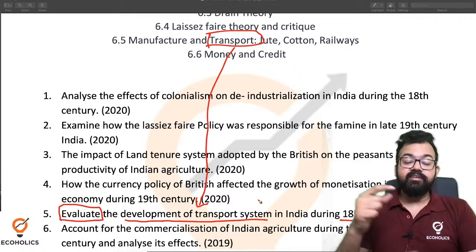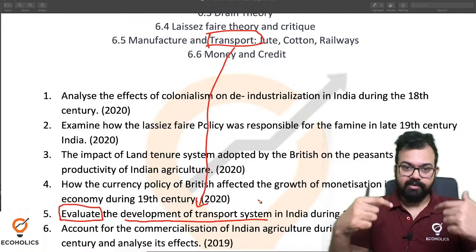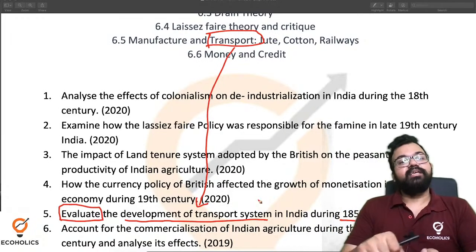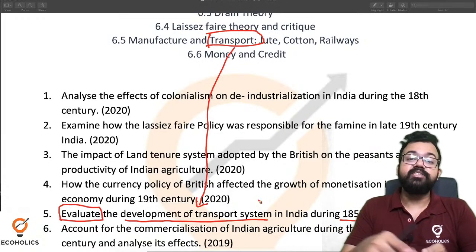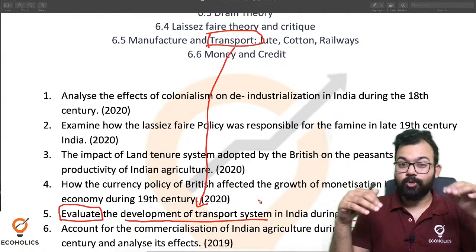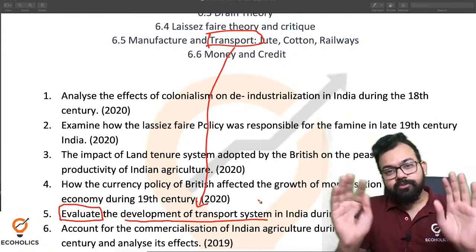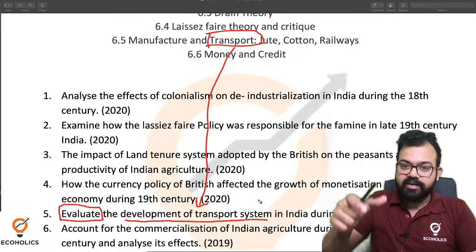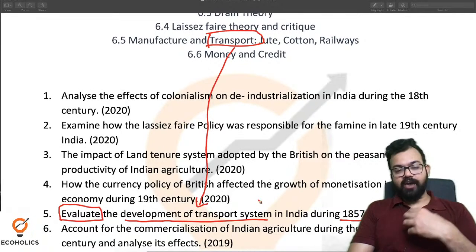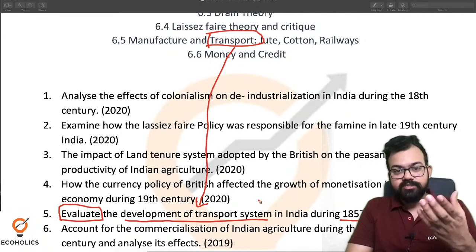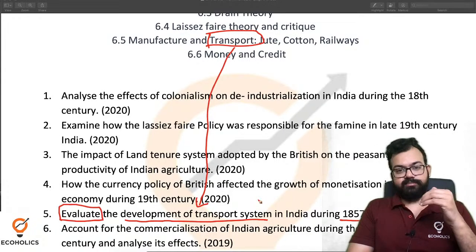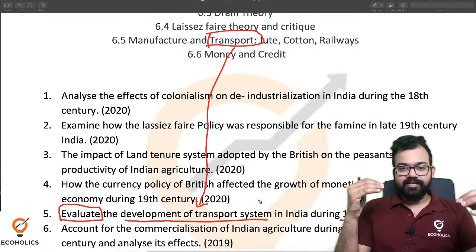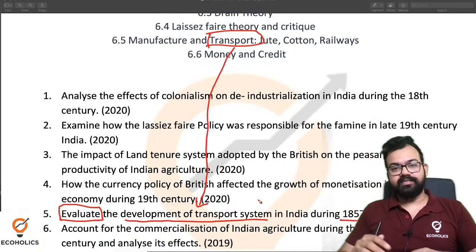Another important thing, when we write in the exam, because I've done it myself: when you write in the examination, you will realize that all the information coming into your mind is totally haphazard. When all the information is haphazard, it is difficult to write in a short span of time in an organized manner. So you have to give yourself some time to think, to organize the information. Getting it? When you read the question, it's like a flow. You will get a lot of information, and then you have to organize it while writing the answers.